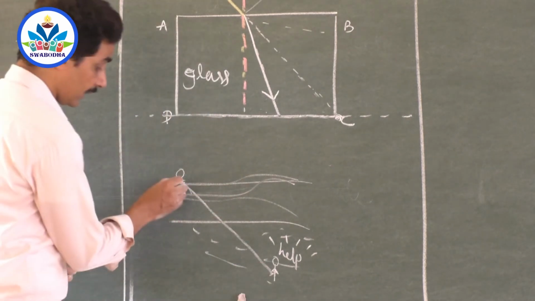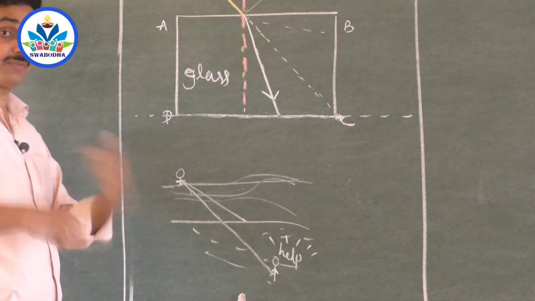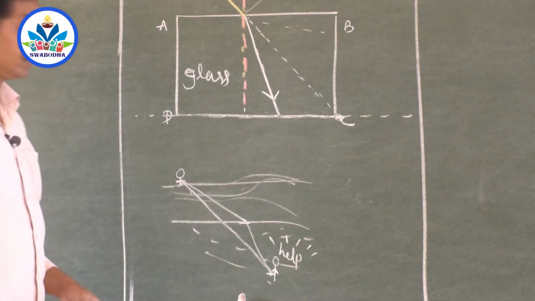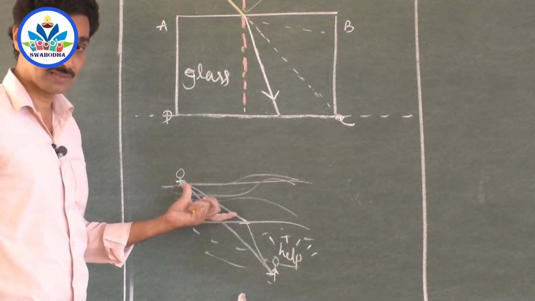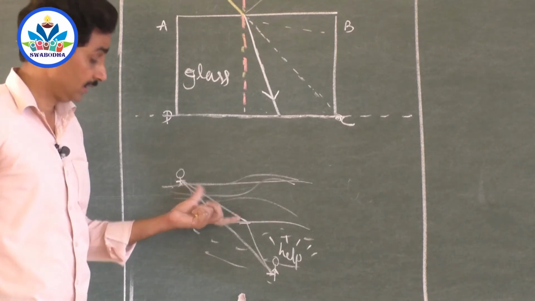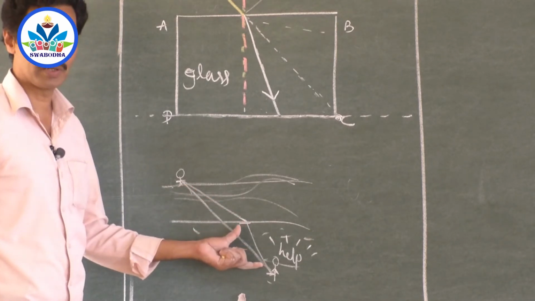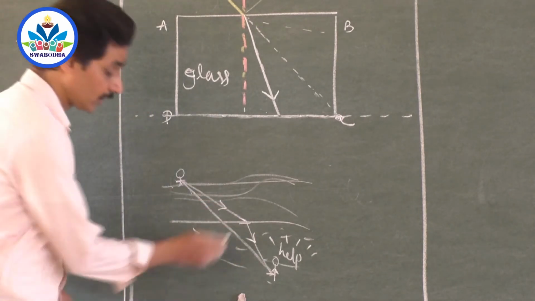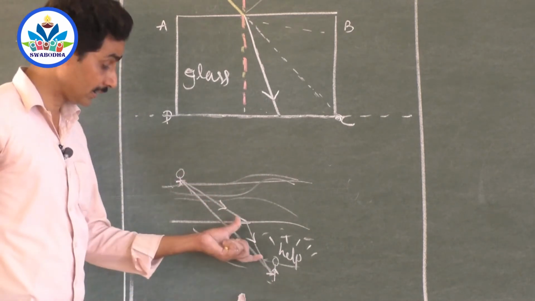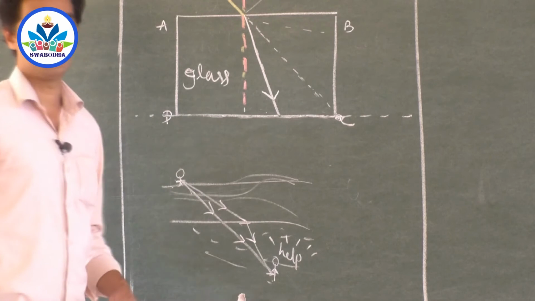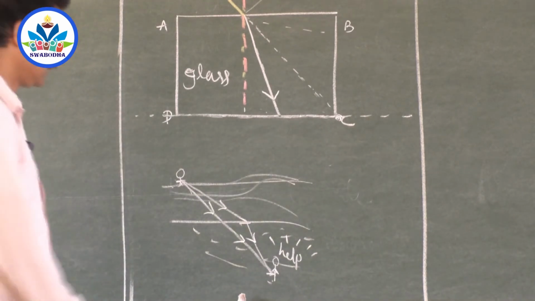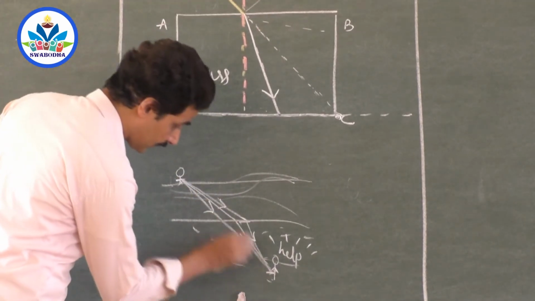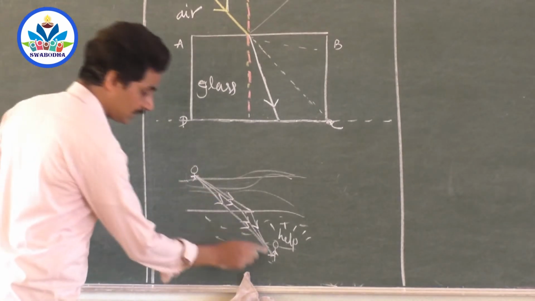Or will you select a longer distance in the sand, where you can travel faster, and reach this person with a shorter distance in water? Here you can select a longer distance, because in sand you can travel faster. Select a shorter distance in water, because there you swim slower. Will this path make you reach this sinking person quicker than this path? Think about it. Then you will find that this will be the easiest path. Of course, there are many easiest paths. Sir, whether this path is quicker and can you reach him very quickly?